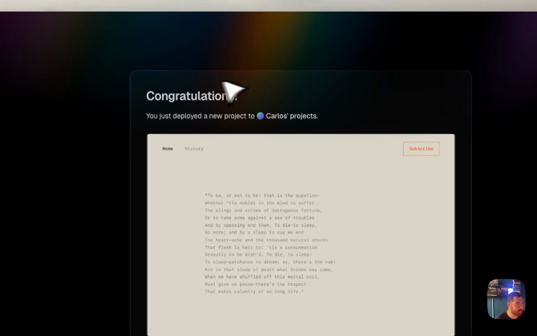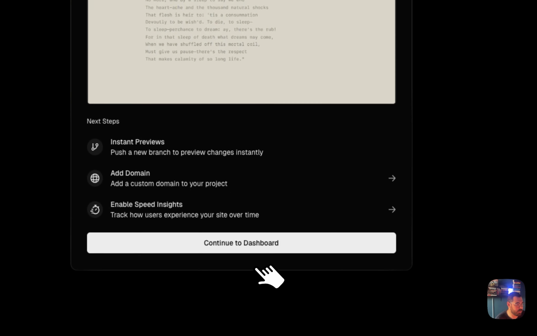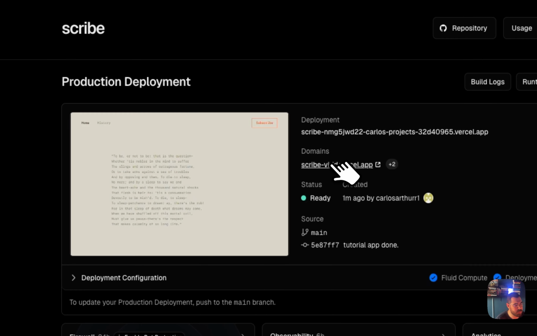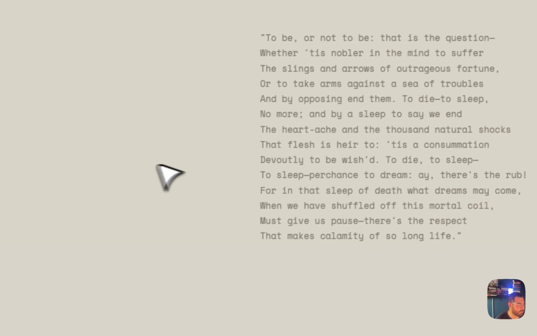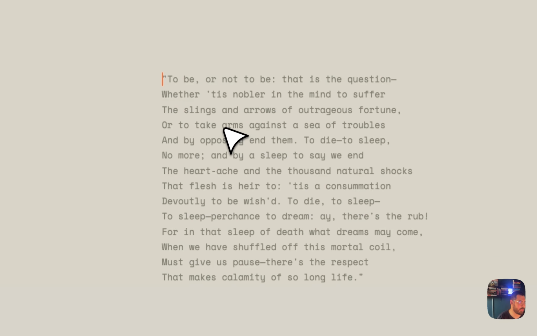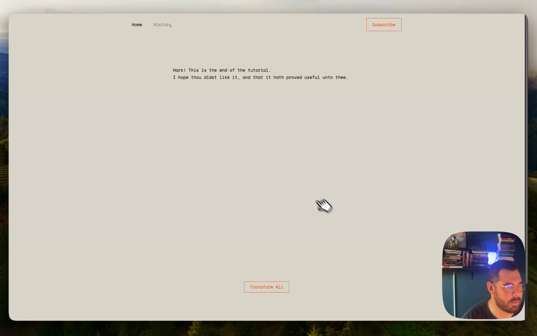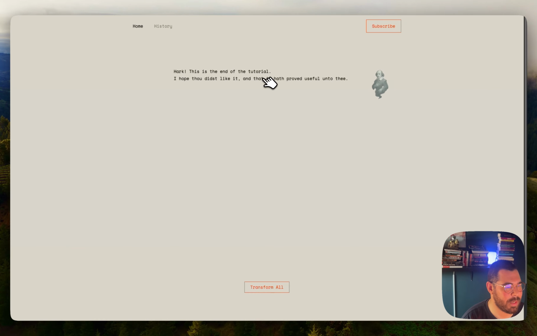So done, it's deployed. If I continue to the dashboard, now I have a URL that I can use to access the app online, and we can test. Hey, this is the end of the tutorial. Hope you liked it and it was useful. Then transform all, then we can see our little ghost again. And that's it. That's the tutorial.